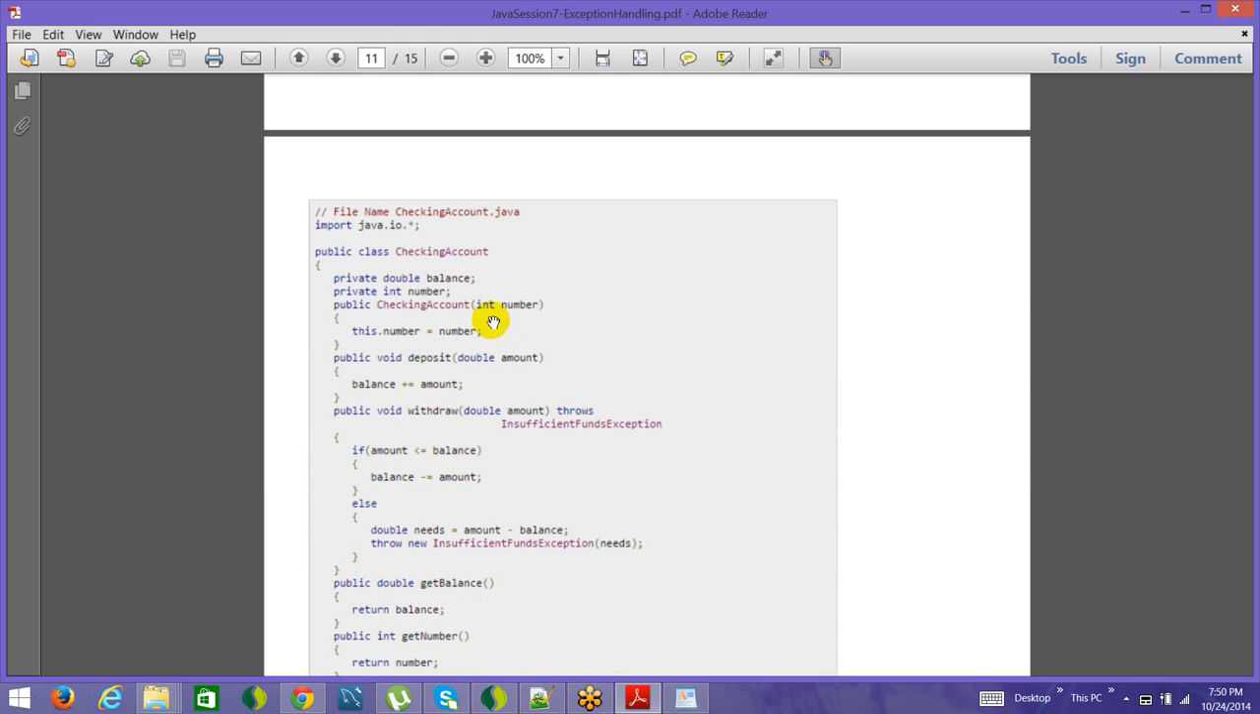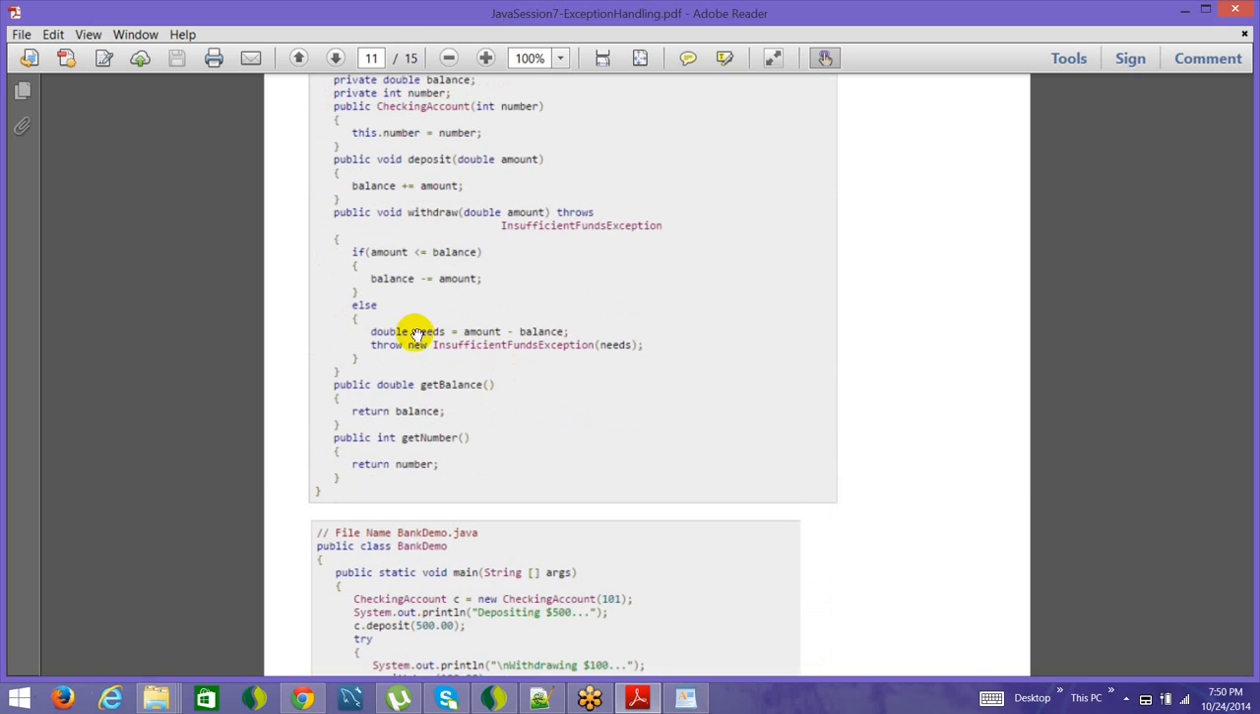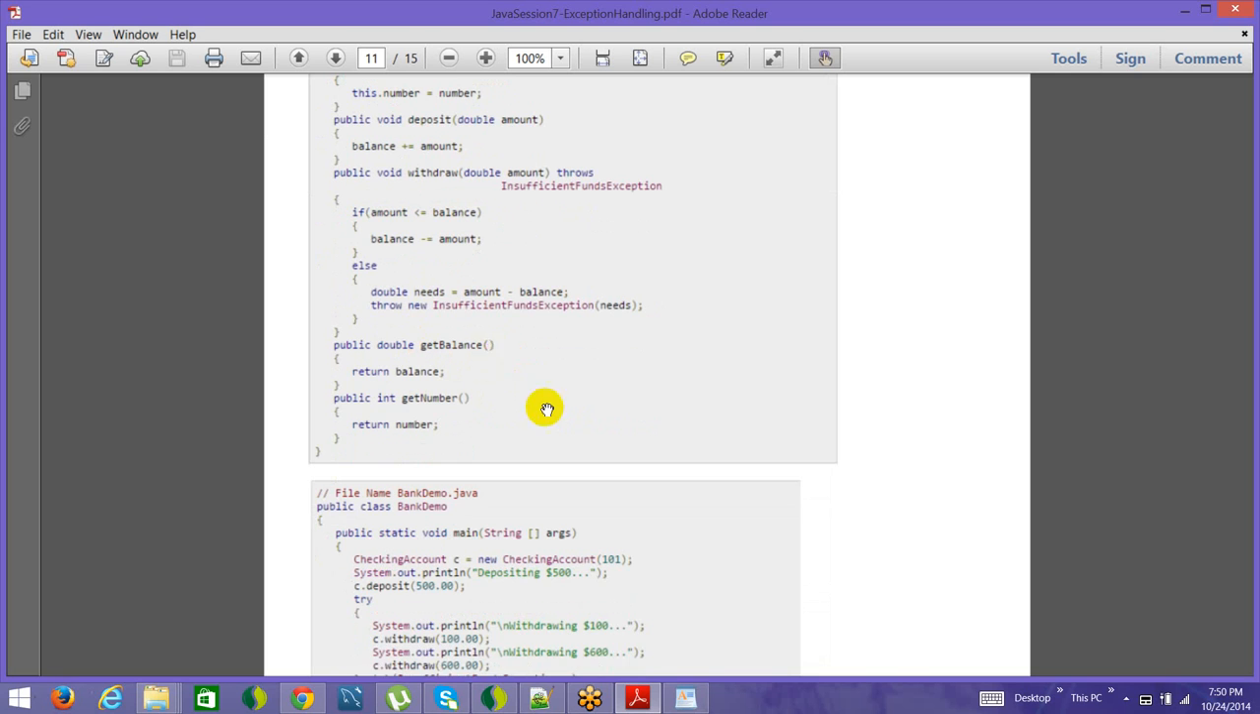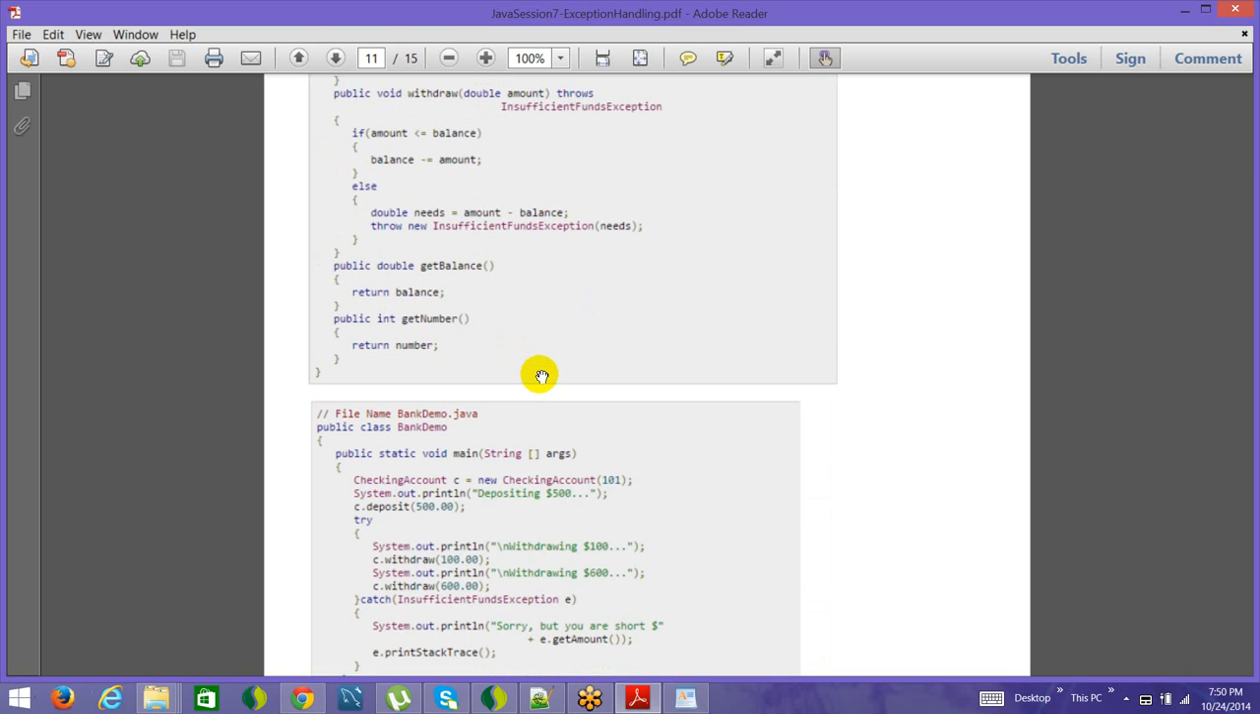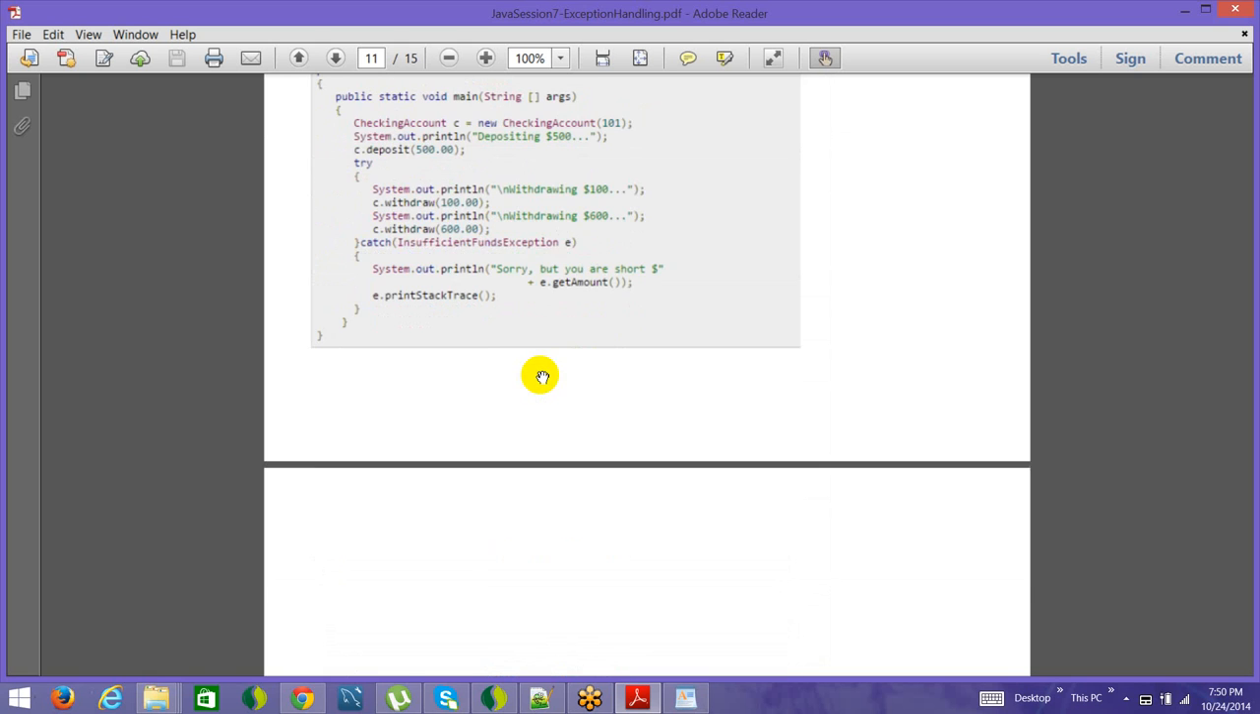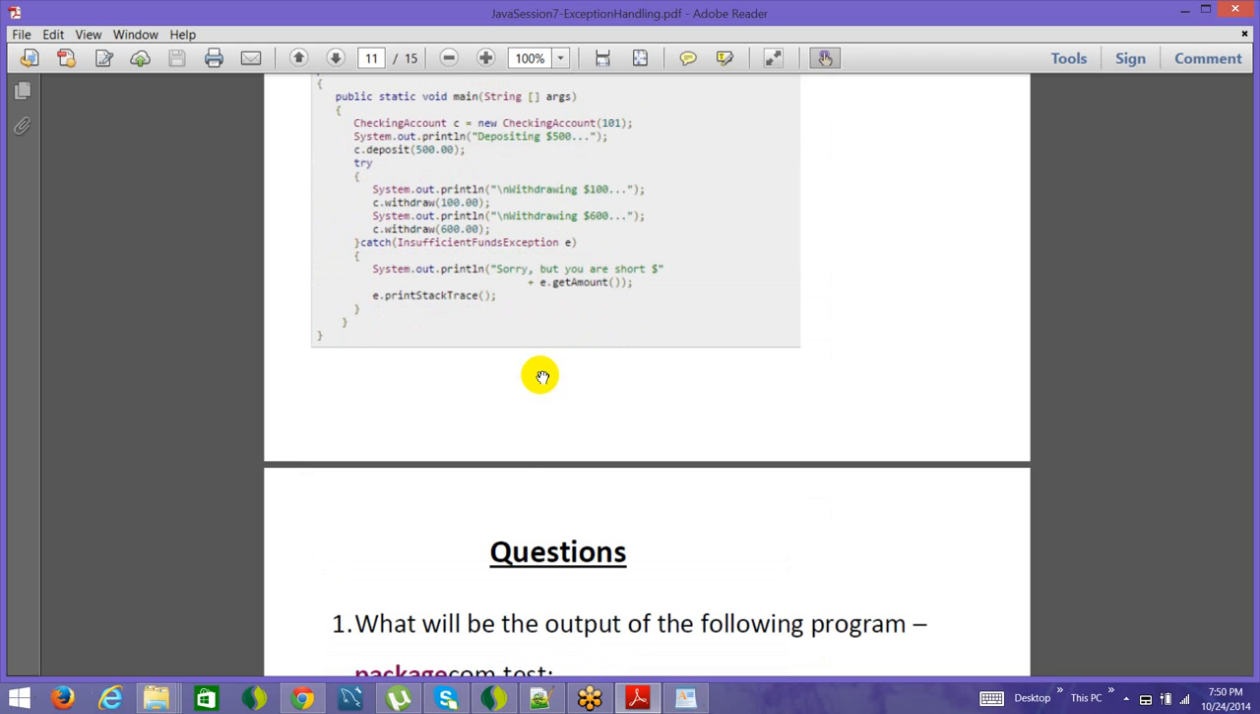Now again, checking account is one particular class from here. Wherever there is not so much amount, you throw the insufficient funds exception. Then you have the demo from where it's getting called. So again, they're just trying to execute that particular stuff. So this is all we had for exceptions.